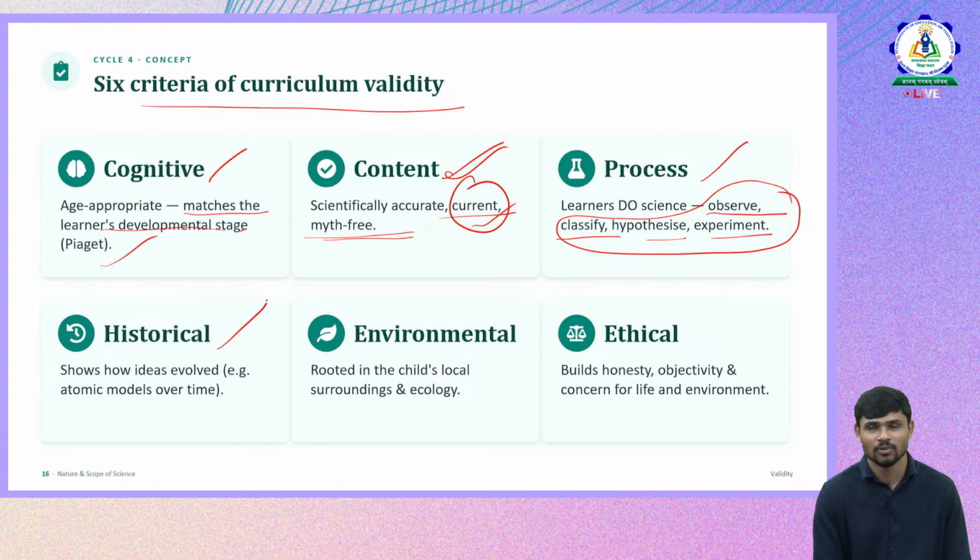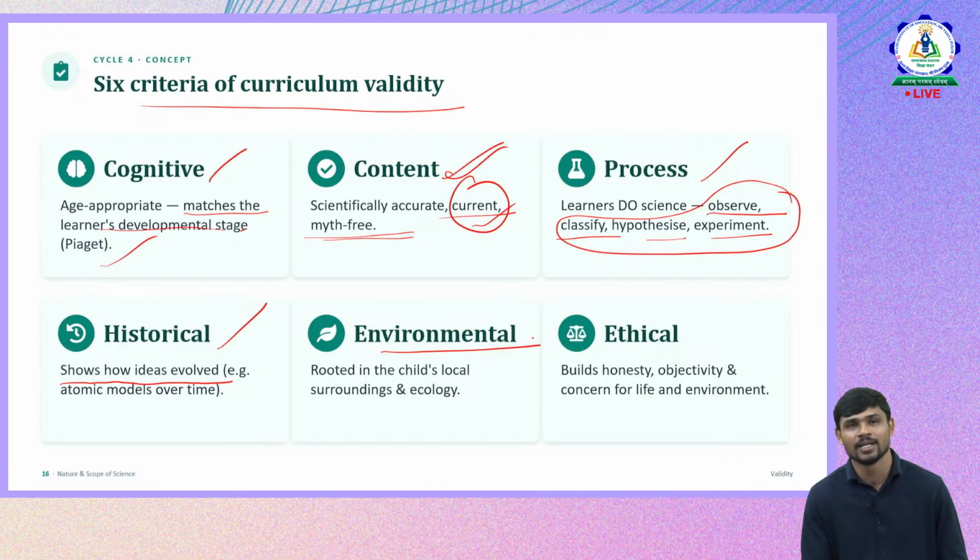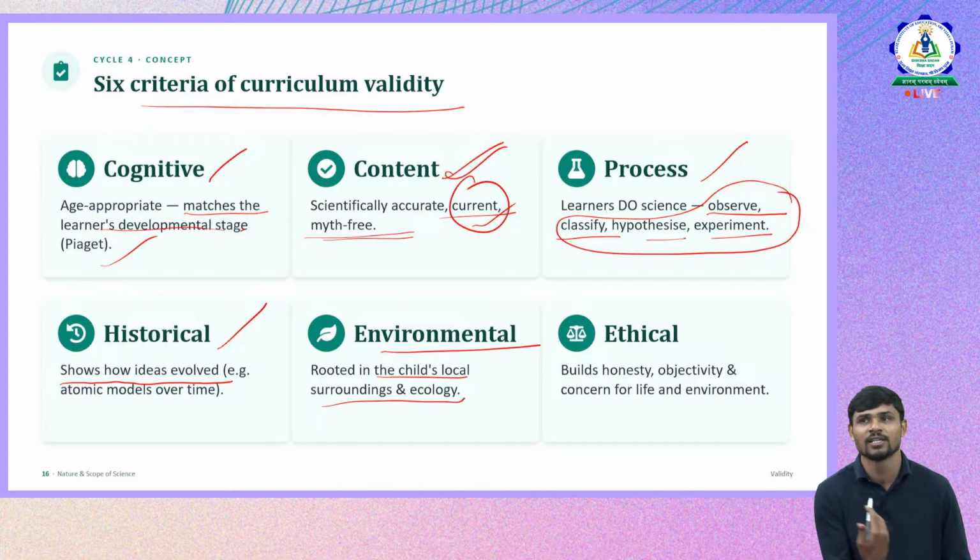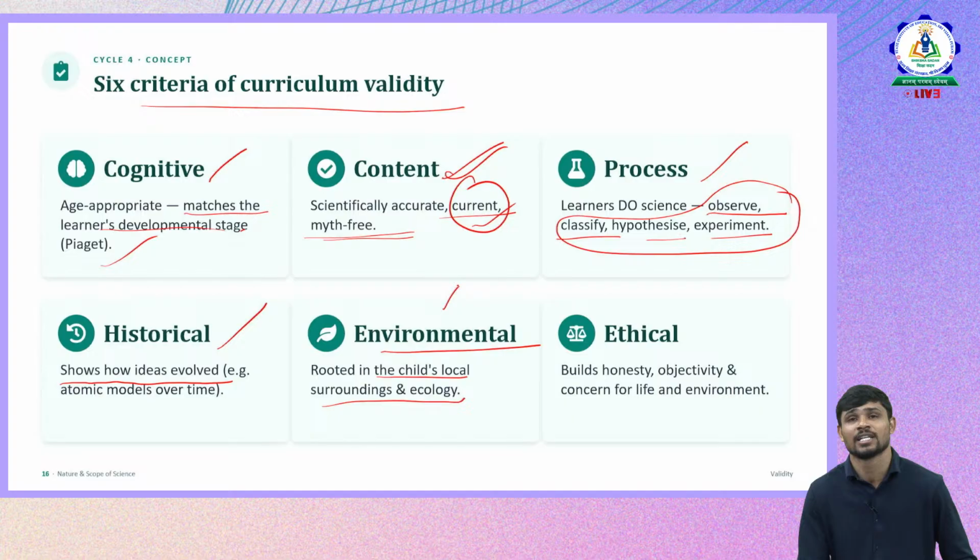Then historical, what does historical validity mean? The curriculum also shows how the concept has evolved, what its historical background is and all. Example, atomic models over time, we already discussed that. Then environmental validity of a curriculum. It should be rooted in the child's local surroundings and ecology. It should be easily relatable, the examples or any phenomena should be directly related to the immediate surroundings of the child. Then only that science curriculum has environmental validity too.